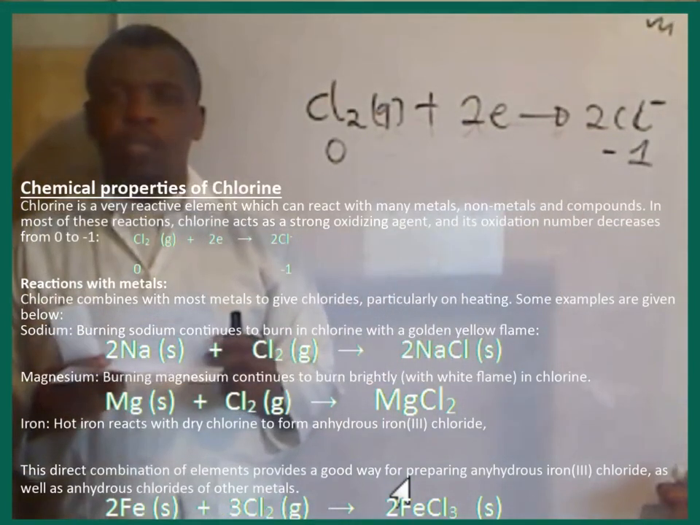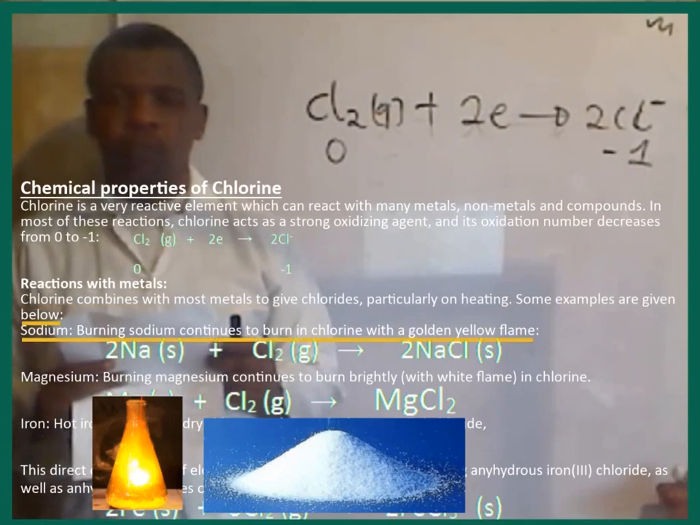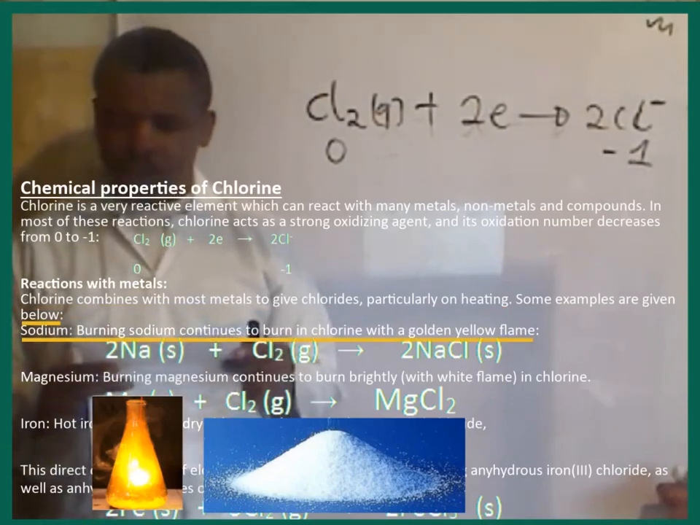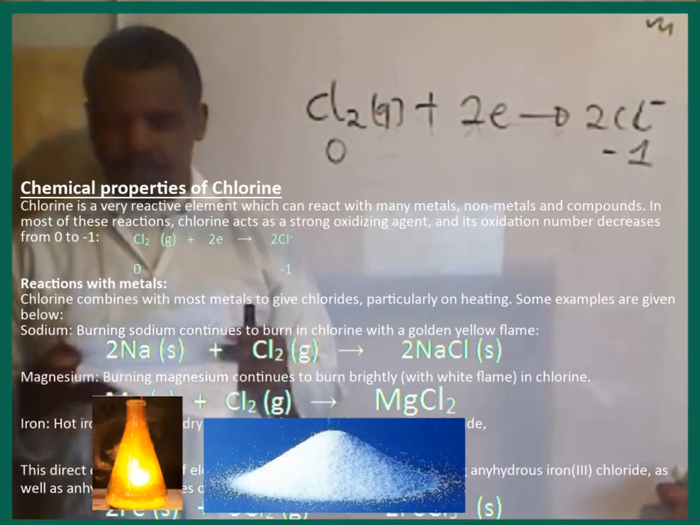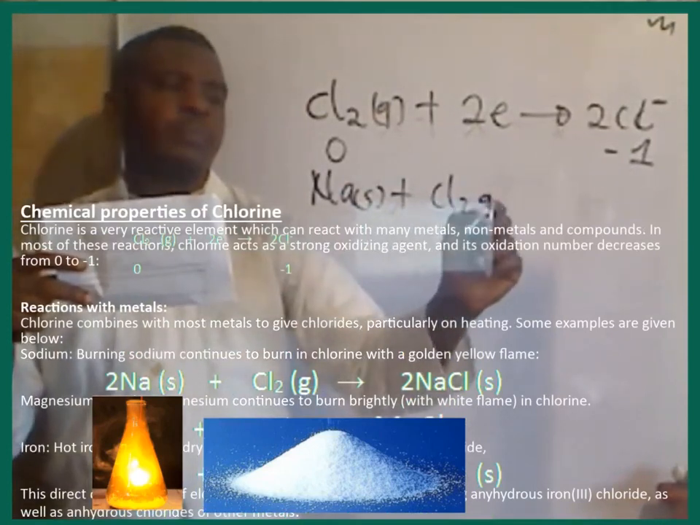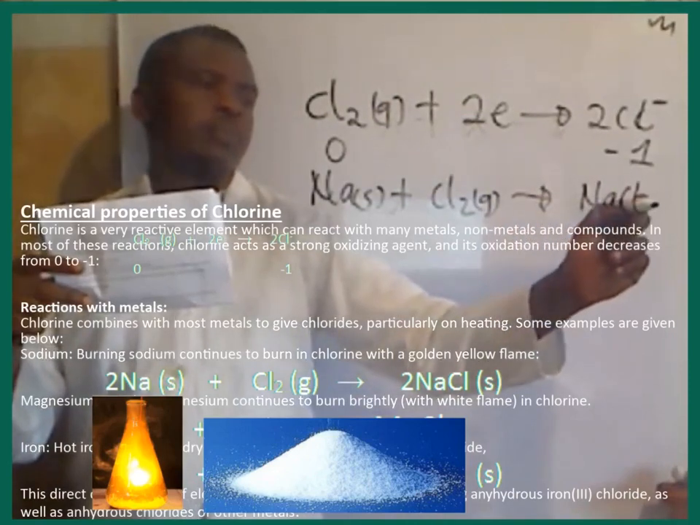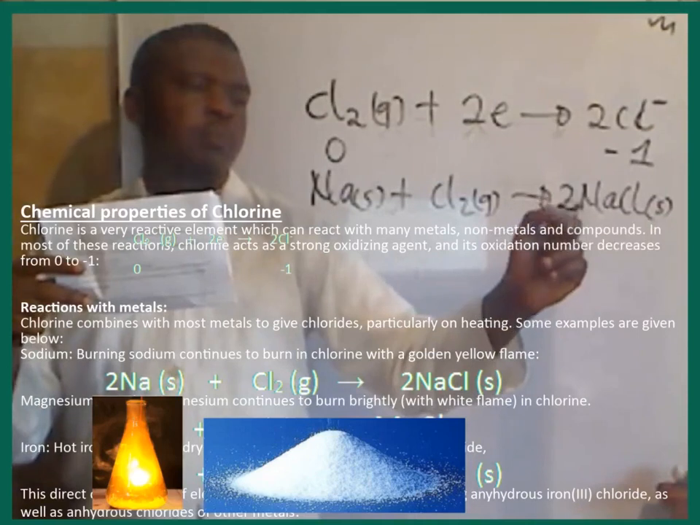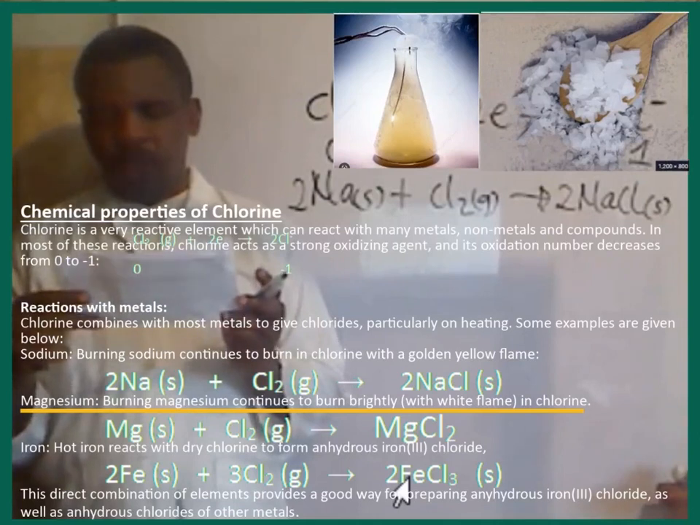Reaction with metals. Chlorine combines with most metals to give chlorides, particularly on heating. Some examples are given below. Sodium. Burning sodium continues to burn in chlorine with a golden yellow flame. Magnesium. Burning magnesium continues to burn brightly with a white flame in chlorine.